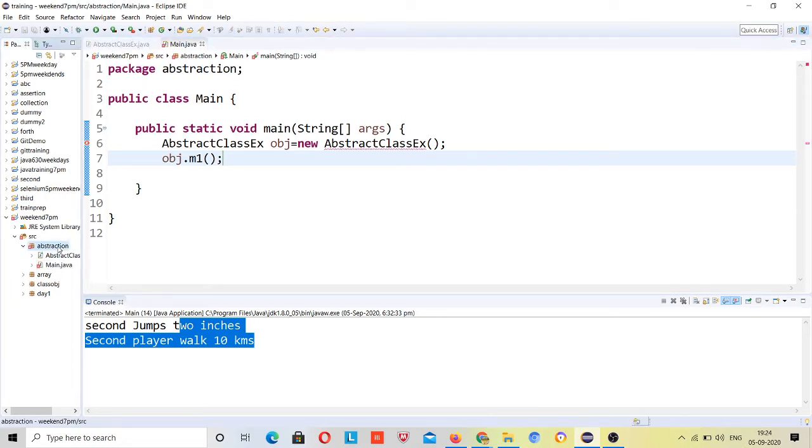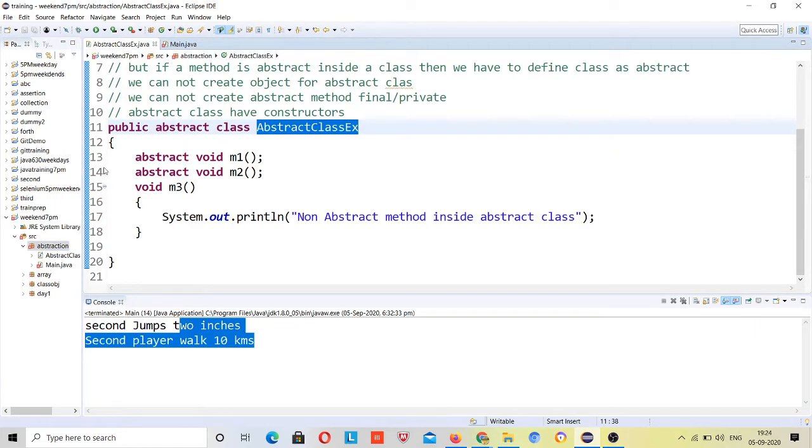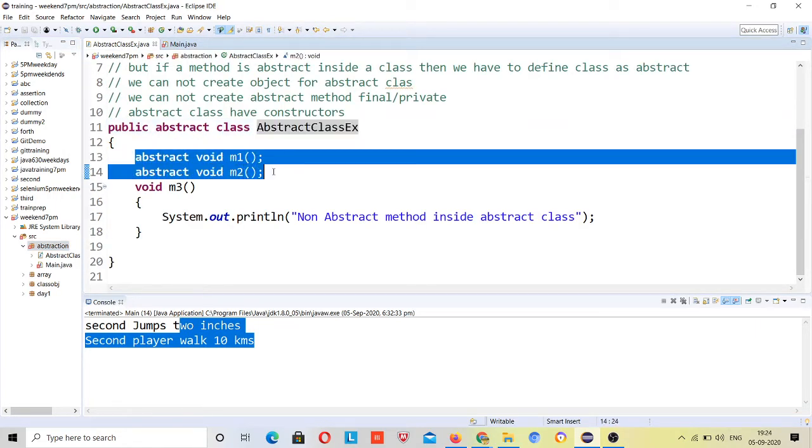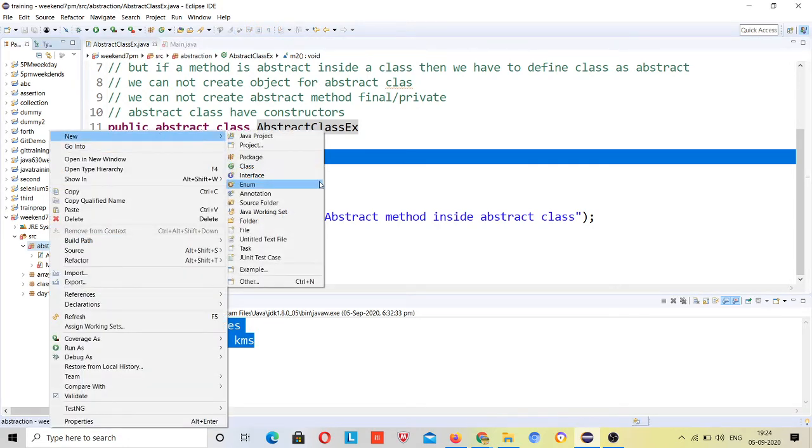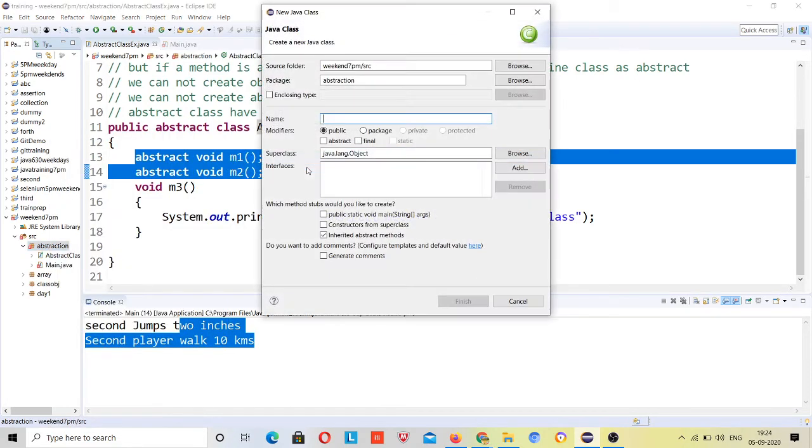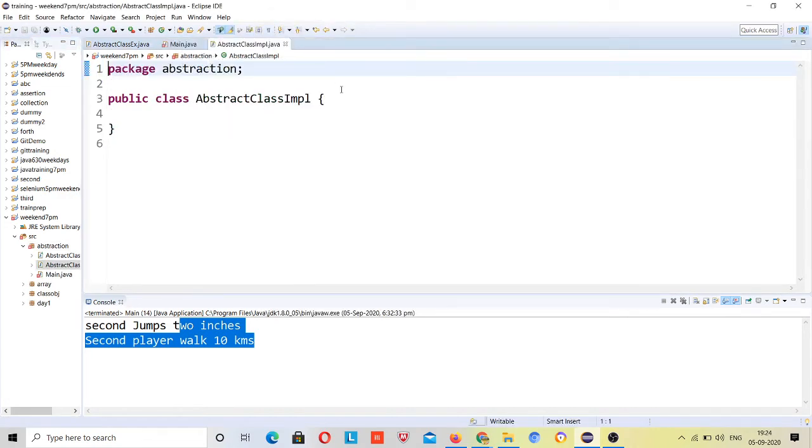You cannot instantiate the abstract class, but you can make a class which will extend this abstract class, providing implementation for both of these methods, right? Once you provide implementation for these two methods, you can create the object for that. So I'll make a class which will extend this class and implement all these unimplemented methods. Suppose abstract class implementation, right? Now we need to extend this class so that these unimplemented methods will come here. Extends